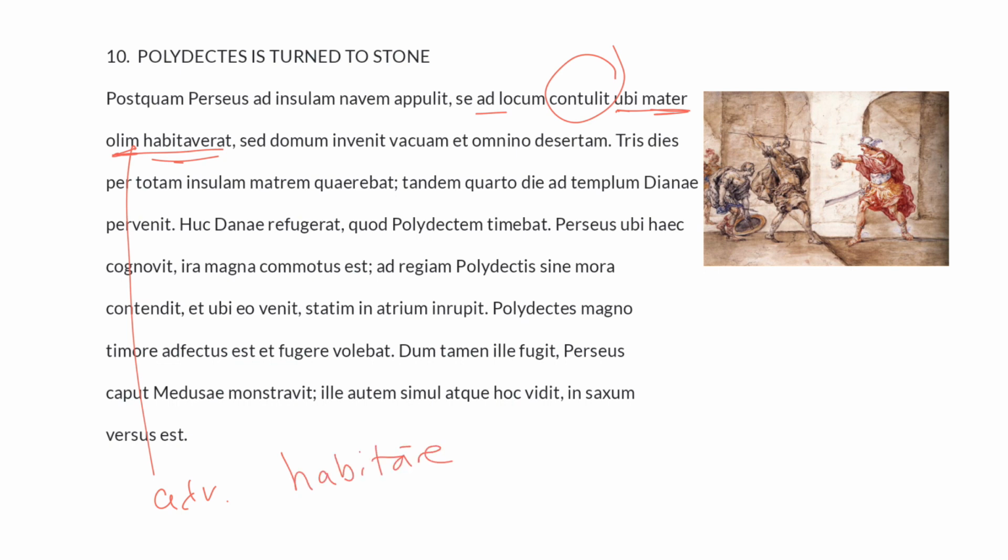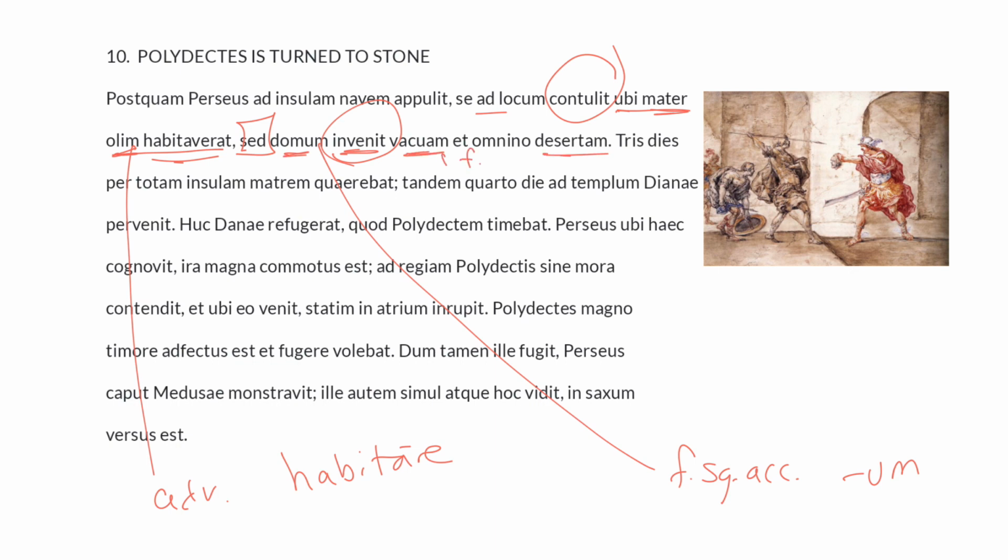Now this is a compound sentence. Contulit is parallel to invenit, you see, and sed connects them. But he found, now the object is domum, feminine singular and accusative. This is an irregular noun. That's why the um here is a feminine form. This has some of the forms of a second declension and some of the forms of a fourth. But it's feminine. But he found the home, domum, vacuam et desertam.